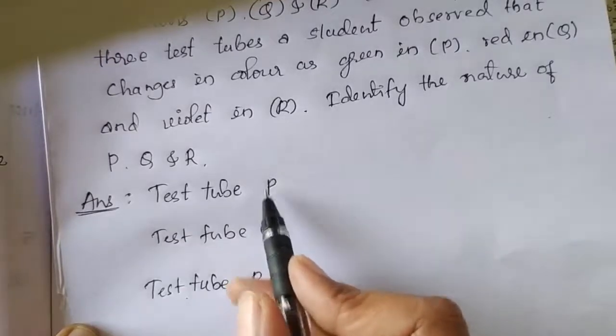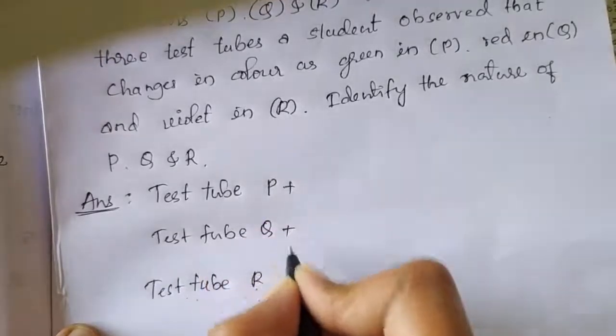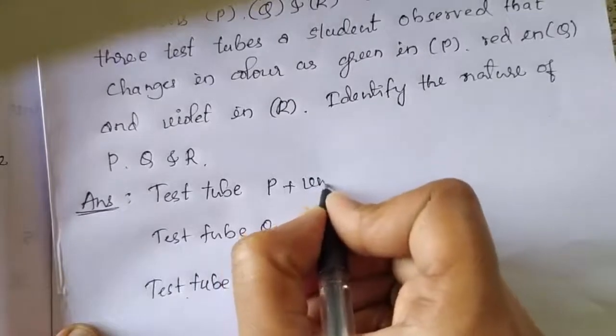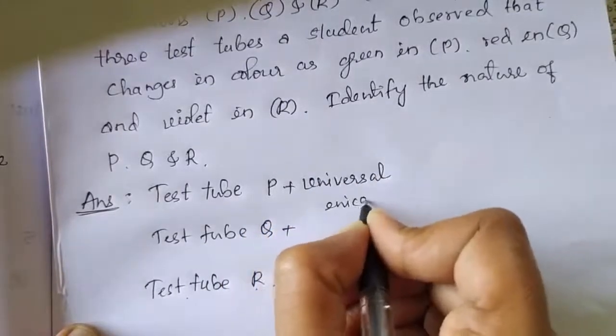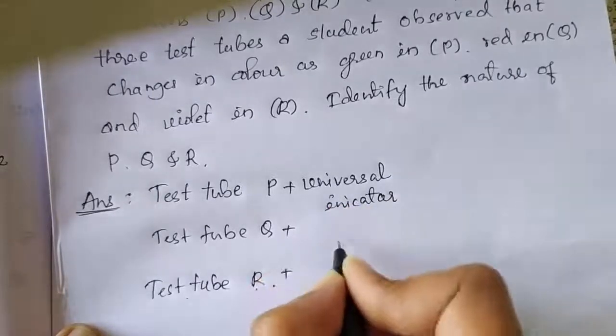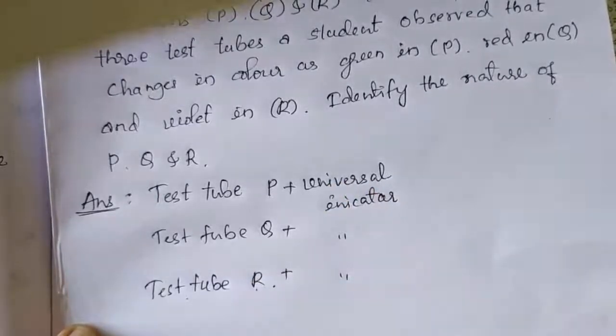To all the test tubes, they are adding universal indicator. Universal indicator is added to all the 3 test tubes.